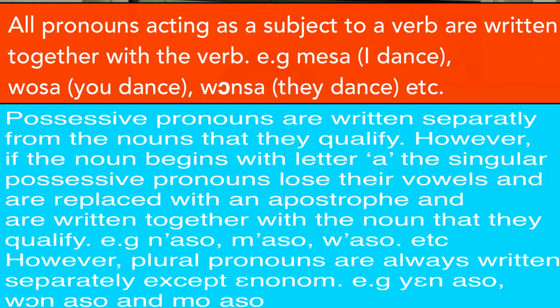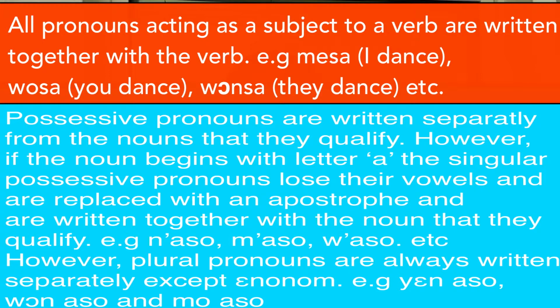However, when the noun that they qualify begins with letter A, then the rules of the game change. And that is, the singular pronouns lose their vowels, which are replaced with an apostrophe, and it is written together with the noun that they qualify. Example, we have nason, mason, and so on and so forth.